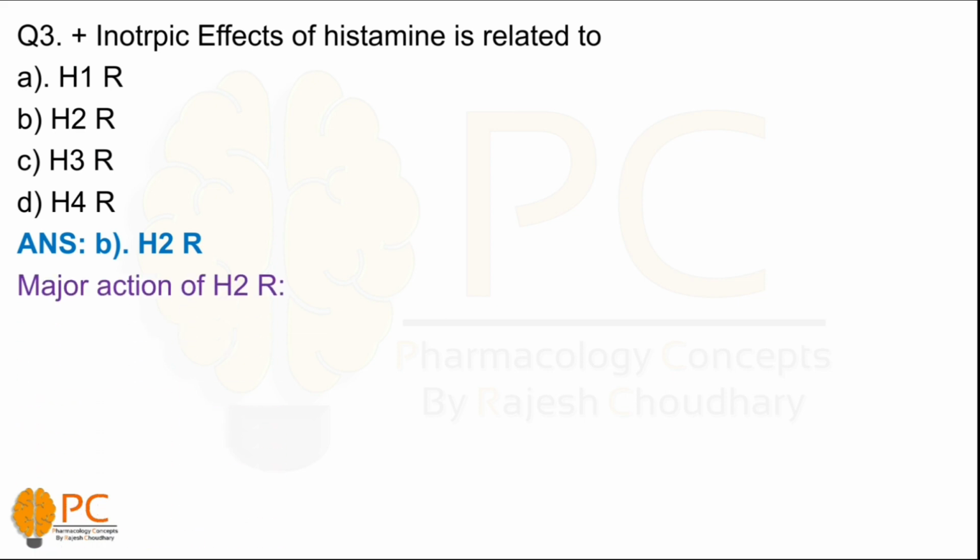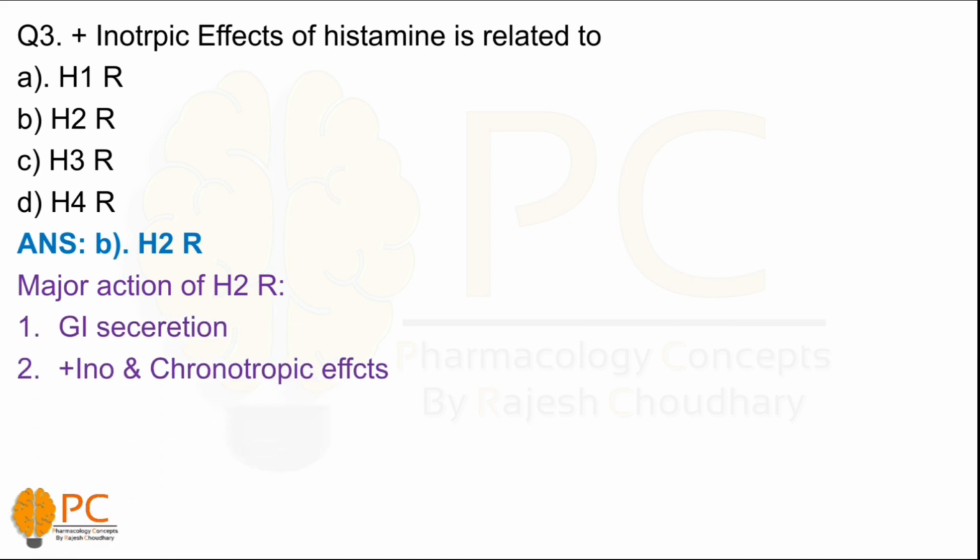It controls or regulates GI secretion, and also shows positive inotropic and chronotropic effects, meaning increased force of contraction and increased heart rate. It also causes vasodilation due to the Gs-GPCR. Basically, H2 receptors act by Gs-GPCR, H1 by Gq-GPCR, and H3 and H4 by Gi-GPCR.